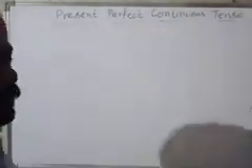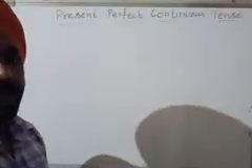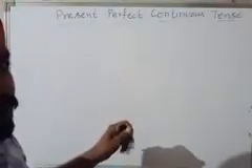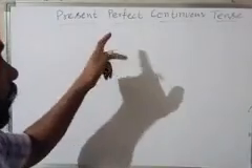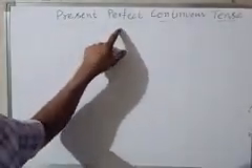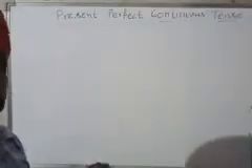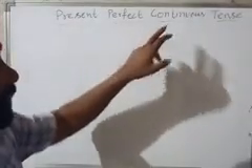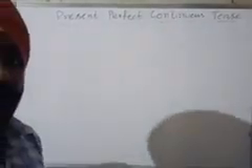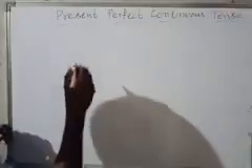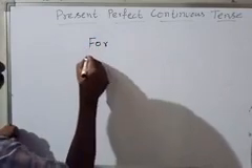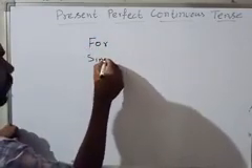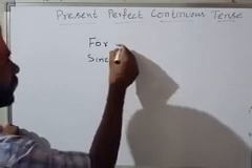Present perfect continuous tense. One thing we need to understand is that in this variation, two things are used in a combined way. One is the perfection, that some sort of work is done, and the continuation is also there. For that continuation we use timing. For the timing we use two words: one is for and another is since.